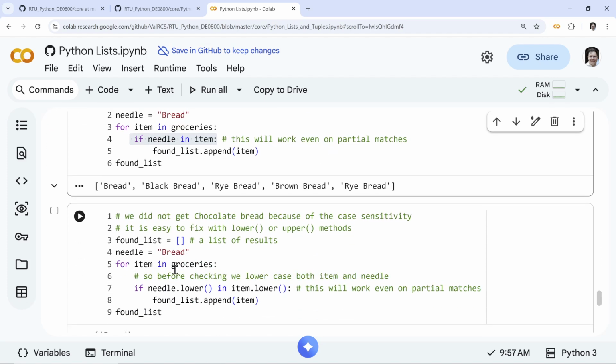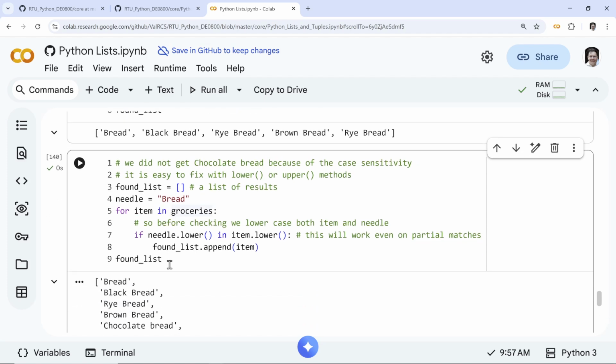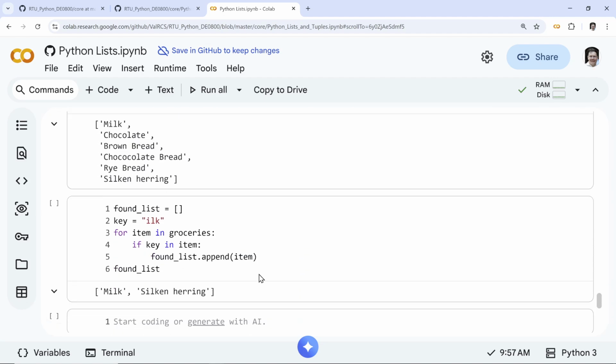So if you want to modify this, what we do is we lowercase both of them, right? We check the lowercase version or uppercase version, right? So now we have also a chocolate bread with lowercase, right? Because we checked the small version so it will match. We normalize them basically. Okay, so that was helpful.